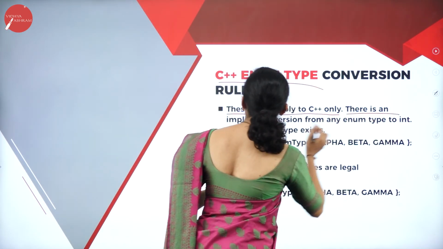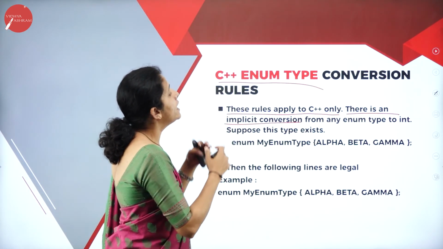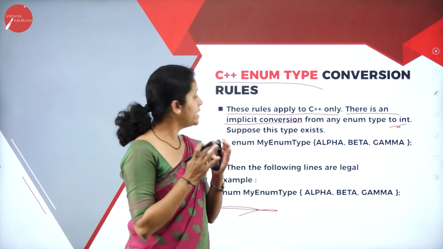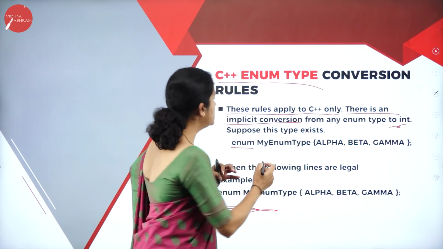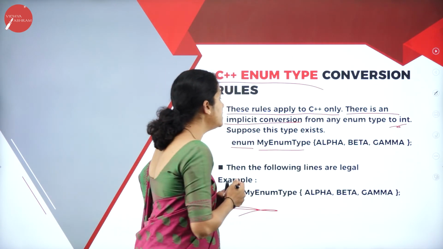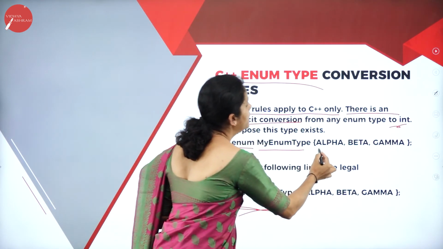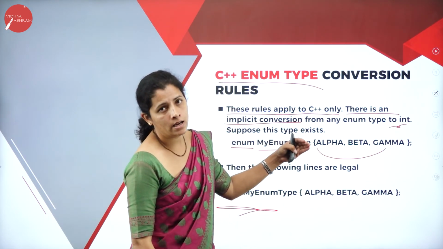There is an implicit conversion from any enumerator type to int. And if I consider enum, and what is the variable here? It is my enum type. And what is my enum list? That is alpha, beta and gamma.